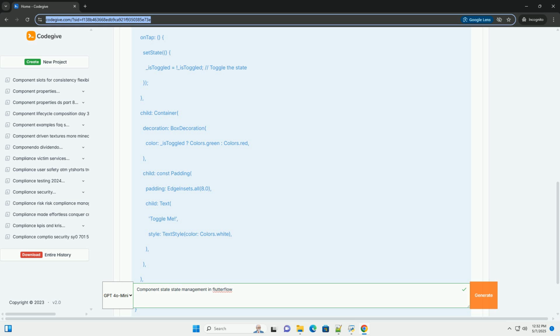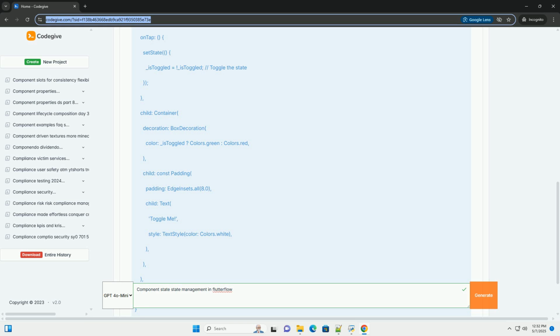Example, a simple toggle button with component state. Let's create a simple toggle button component that changes its background color when clicked. 1. Create a new component. In FlutterFlow, click the plus button in the component panel to create a new component.